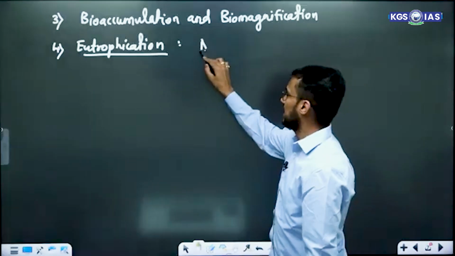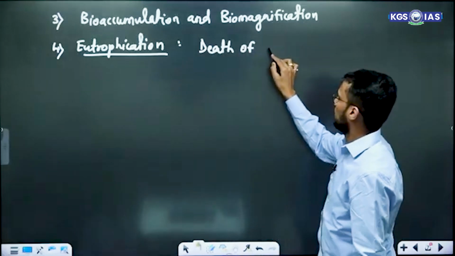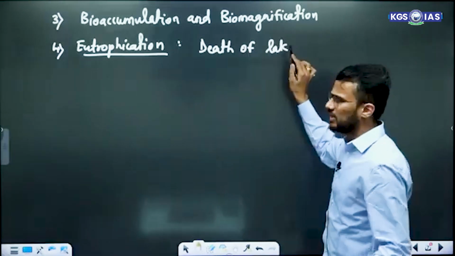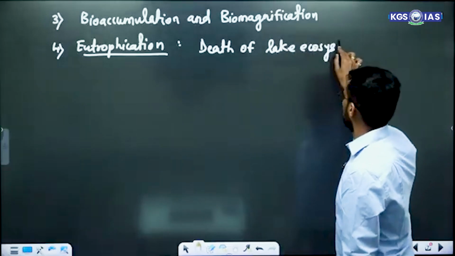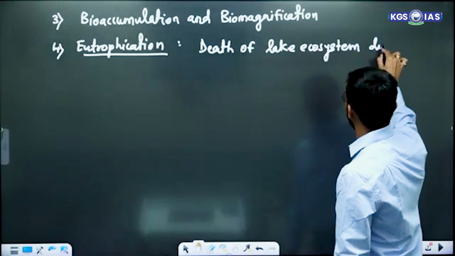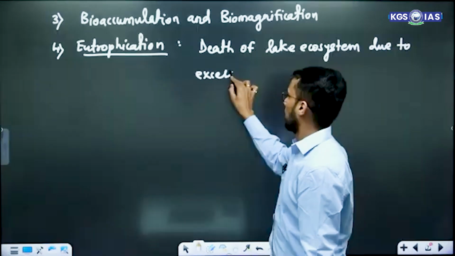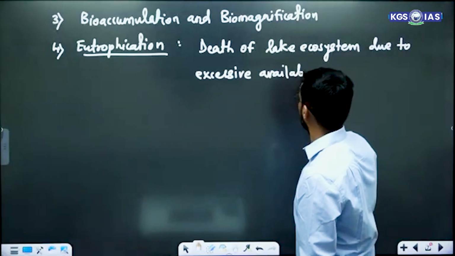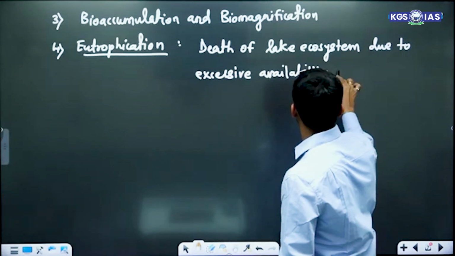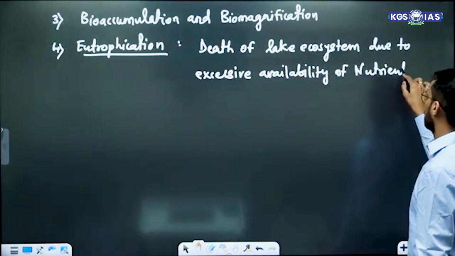Eutrophication is death of, let's say, lake ecosystem. It can be any, but let's consider lake ecosystem, due to excessive availability of nutrients.